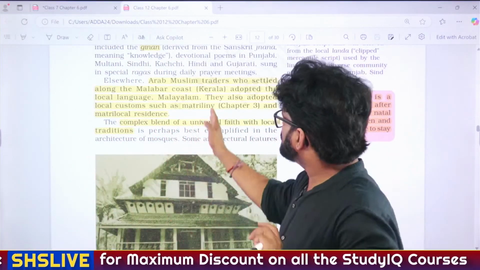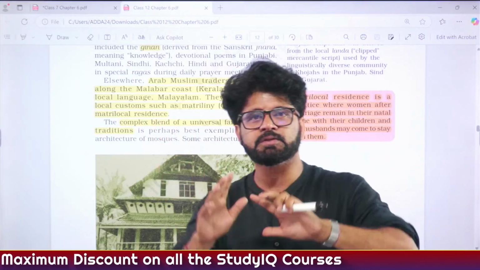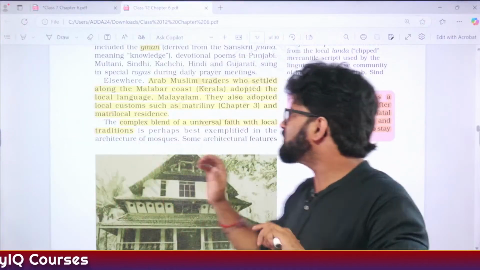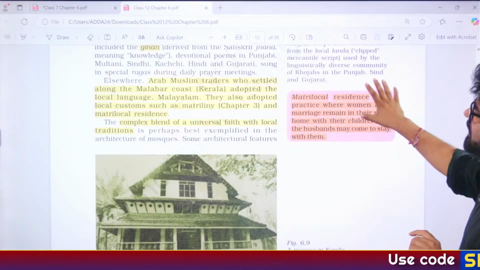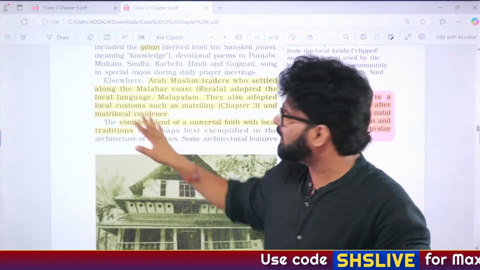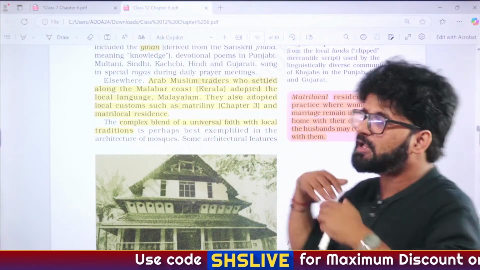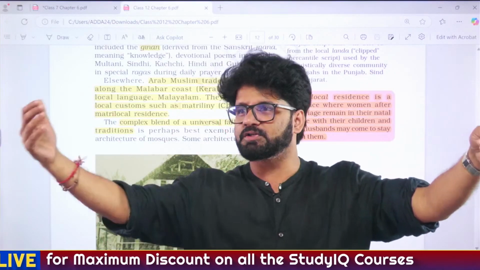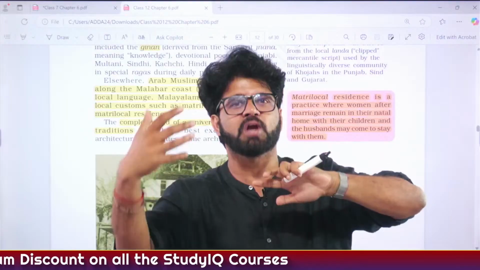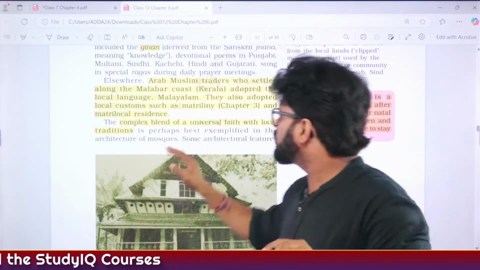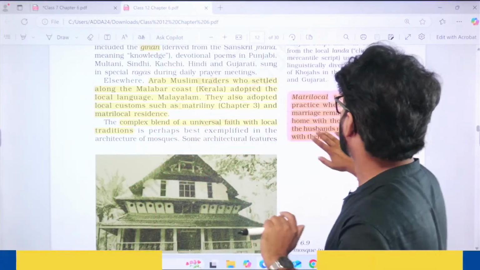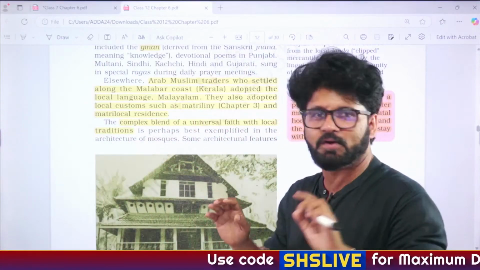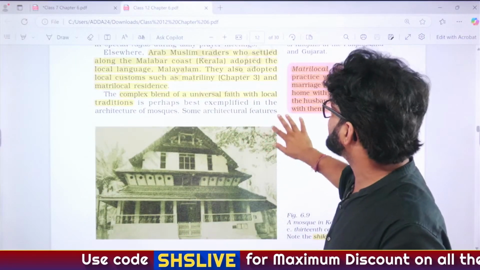Hope you are understanding. So that is matriliny, and matrilocal residence means once I get married to a girl, I go to her residence and live there. So that is matrilocal. So all these words, please understand, matriliny and matrilocal, they are not the same. Matriliny means I am taking my name. No, I should not be called Shubham Pathak. My mother was a Jha or something, so I should be Shubham Jha, but I'm neither. I'm Shubham Sagar. So that is matriliny. Matrilocal means if I marry and I go to my wife's place and live there. I would love that. So it is a complex blend of a universal faith with local traditions.